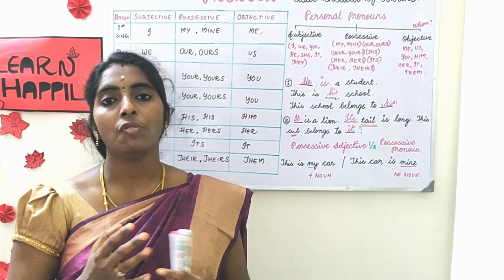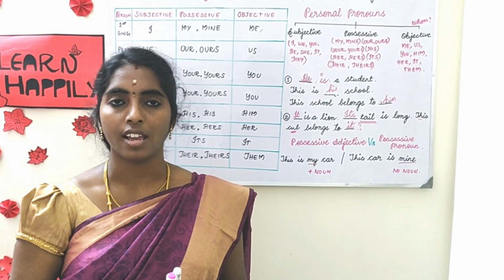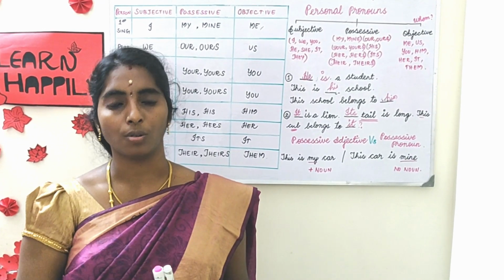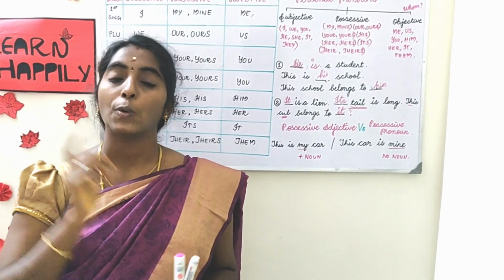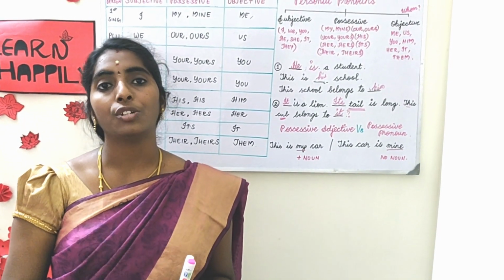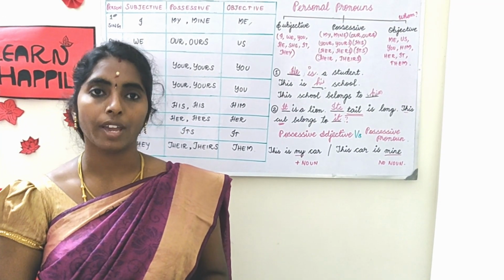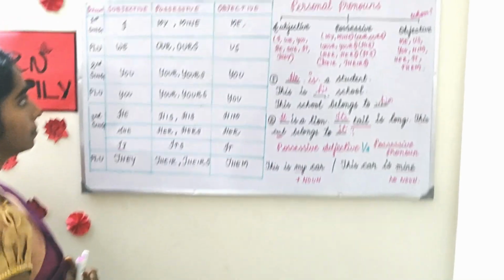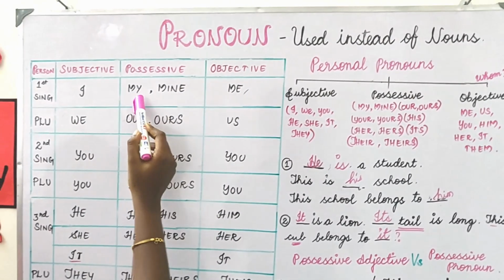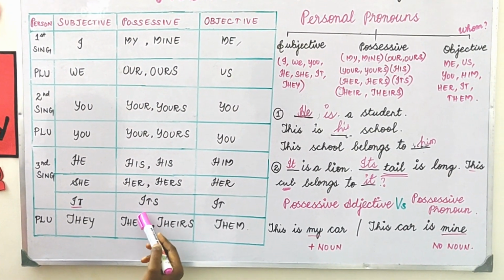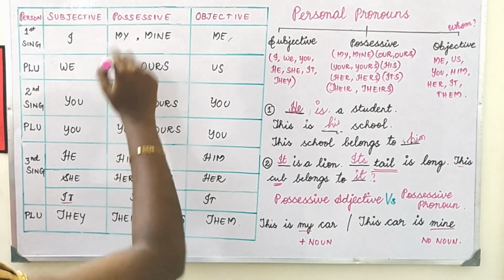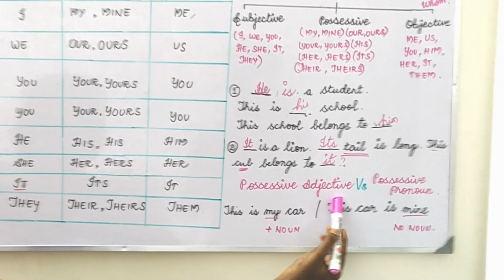Many make a common mistake with possessive pronouns. There is confusion about where to use my and where to use mine. So I will tell you that my, our, your, his, her, its, their are all possessive adjectives.